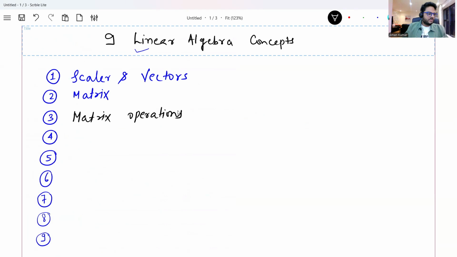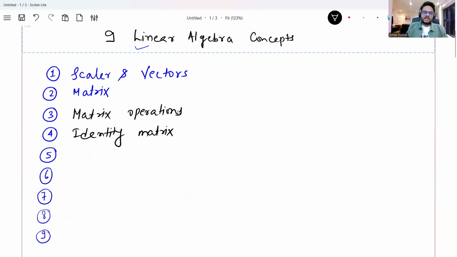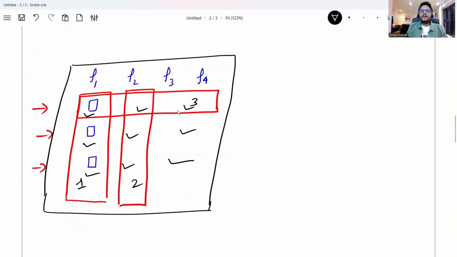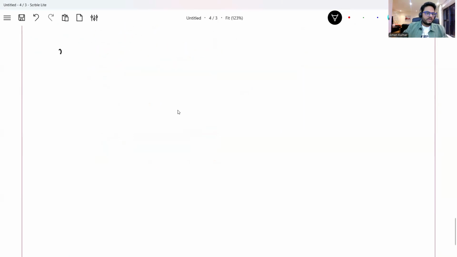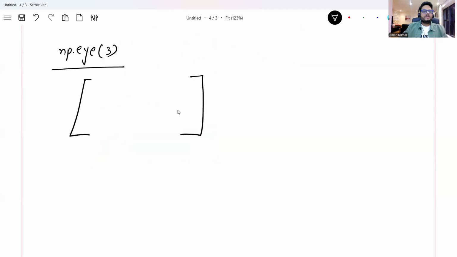Now the fourth concept I want you to remember is something known as the identity matrix. I have seen that many people do not understand what an identity matrix is. It's a very, very simple concept, guys. A matrix always comes with a size, and if you ask NumPy to give an identity matrix of size 3, what NumPy is going to give you is a 3 cross 3 matrix where all the diagonal elements will be 1 and all the rest of the elements will be 0. Something like this.